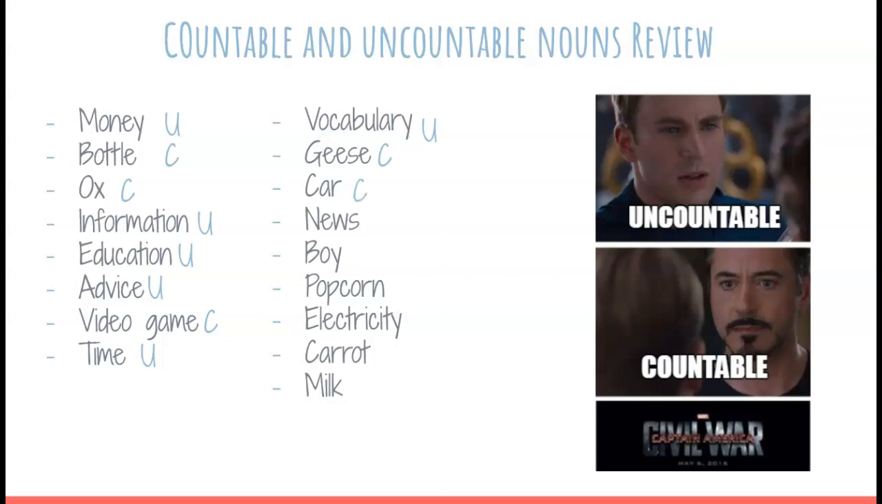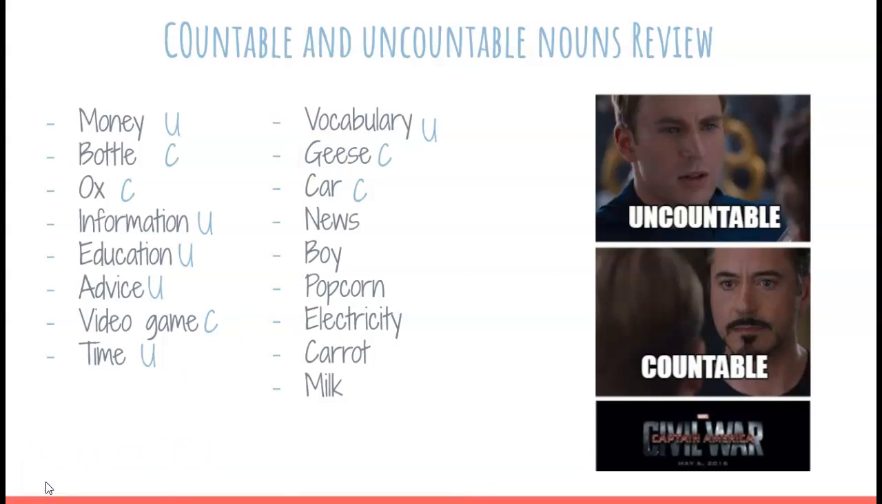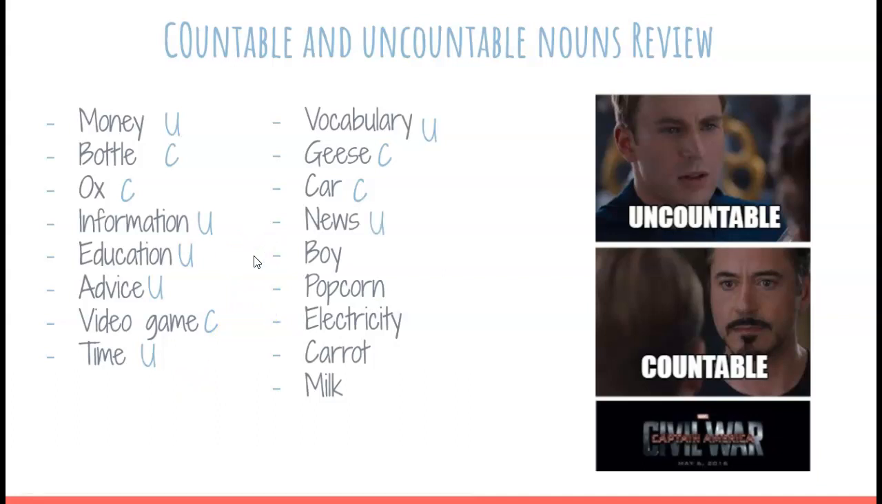News. News is just like advice. News is an uncountable noun. So for advice and news, we should say, I have a piece of advice or I have a piece of news. Okay? It depends on how many you have, but news is an uncountable word. So we say some news or a piece of news, one or two pieces of news. Okay? Then boy, can we say boys? Of course, then this is countable.